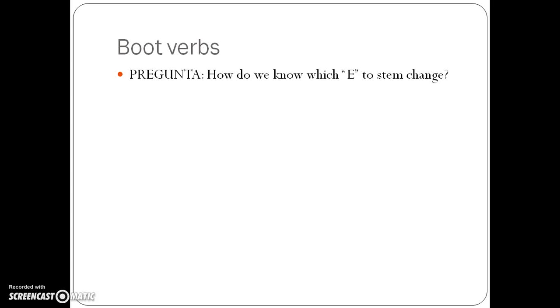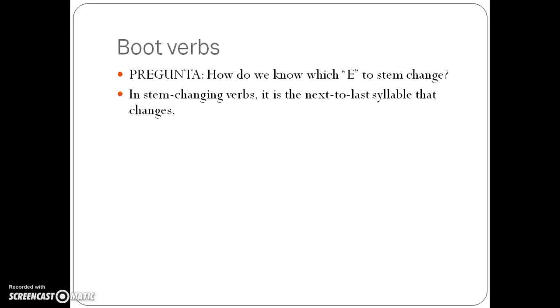Okay, so wait a minute. How do I know which E to stem change? Well, here's the deal. In stem changing verbs, in that stem, it is the next to last syllable, or the second to last syllable, that changes. Let's take a look at preferir.